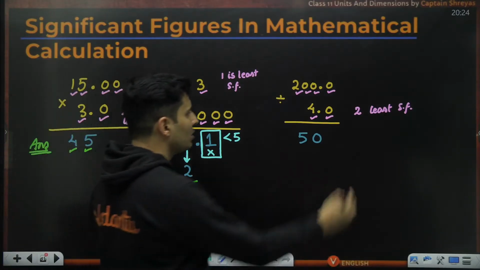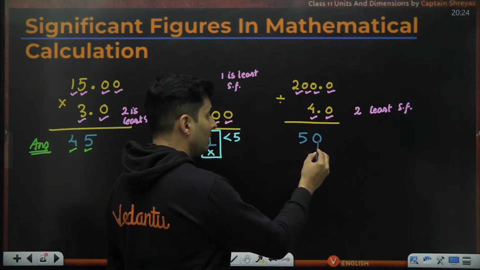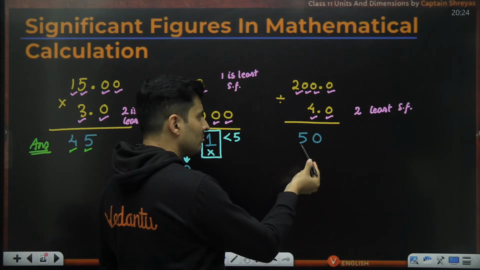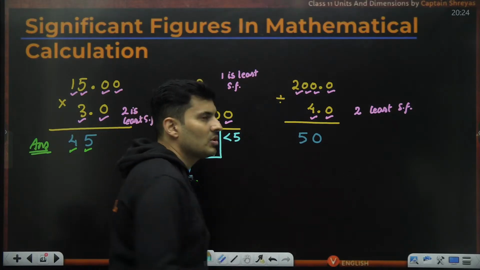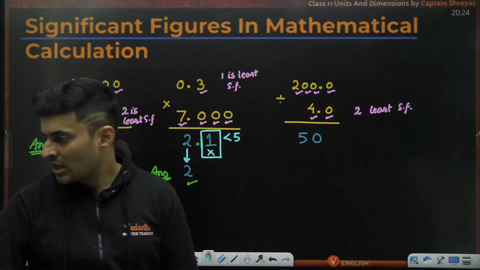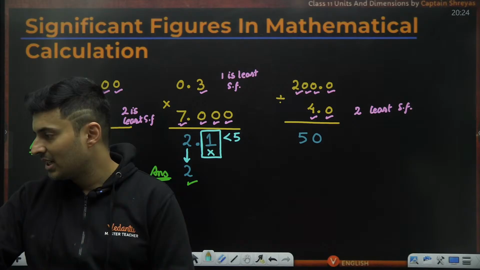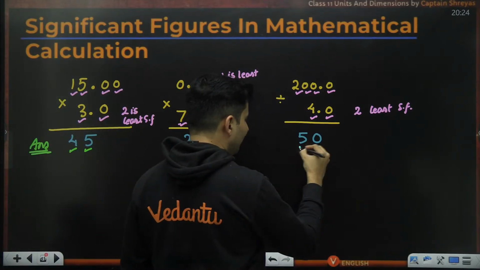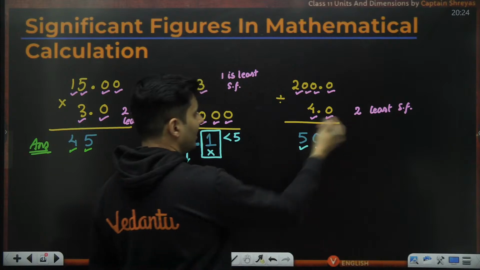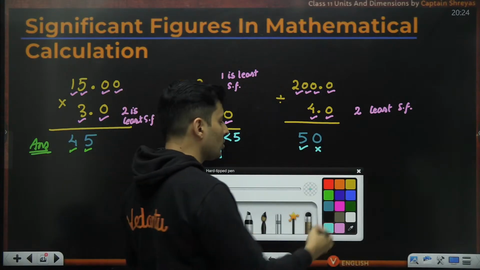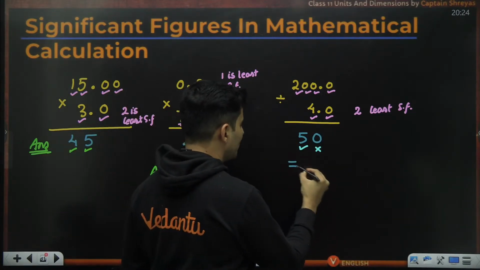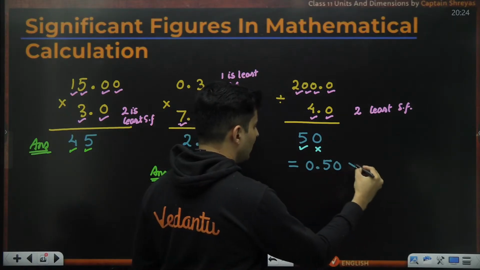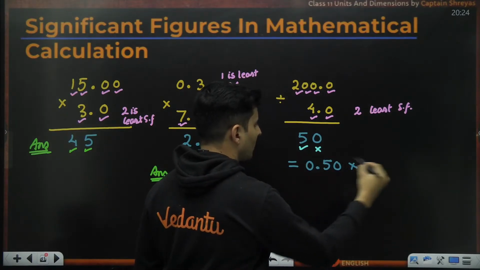Going to the last one, it should have 2 significant figures. But remember, 0 is not significant. So how do I write it in terms of 2 significant digits? Please understand right now, 5 is significant, 0 is not significant. How do I convert it into 2 significant figures? One option is I can write it as 0.50 into 10 to the power 2.